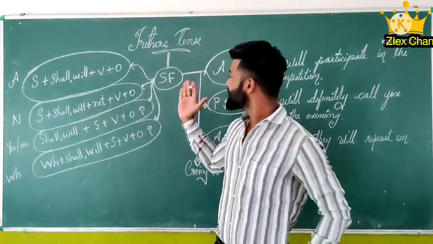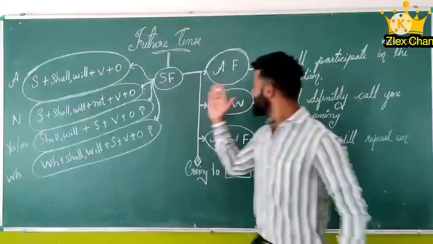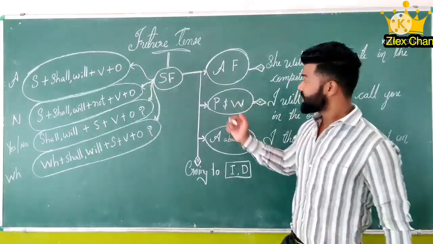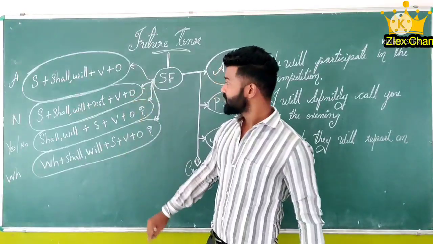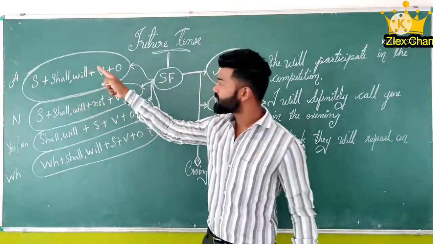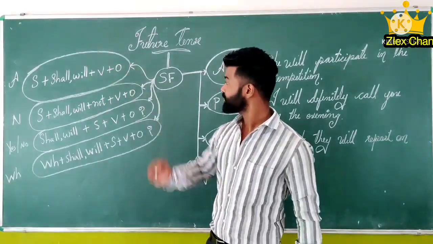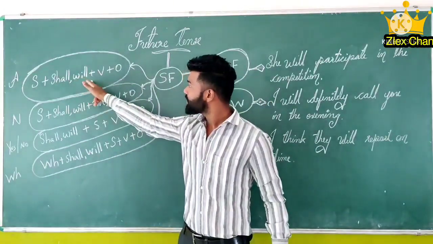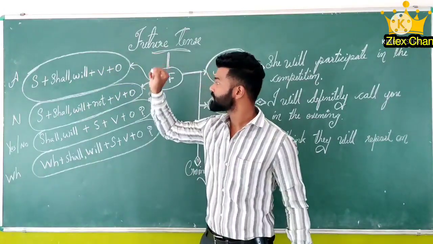So friends, now let's study the structures. Now we studied the three usages, wherever we can use it. Now let's study the structure. First we can study the affirmative. Affirmative means positive. Subject plus shall or will plus verb plus object.